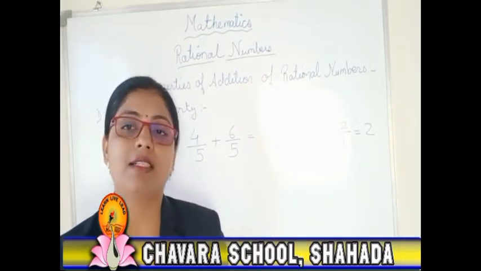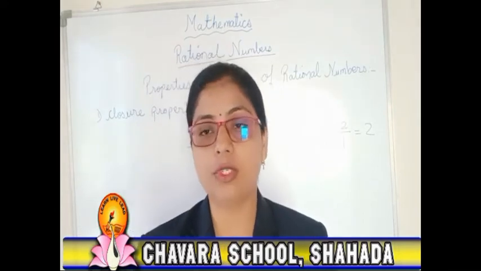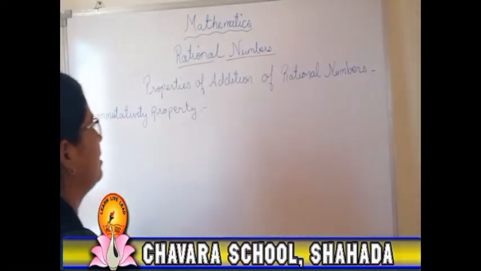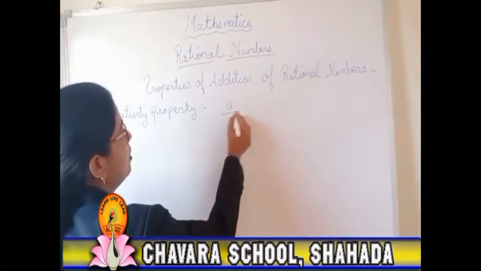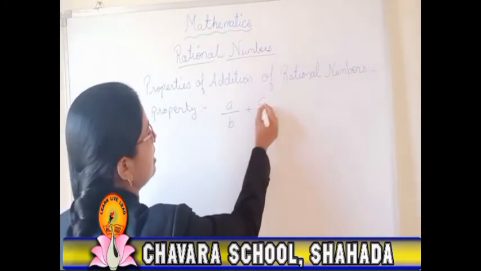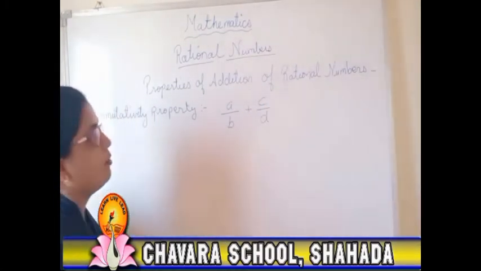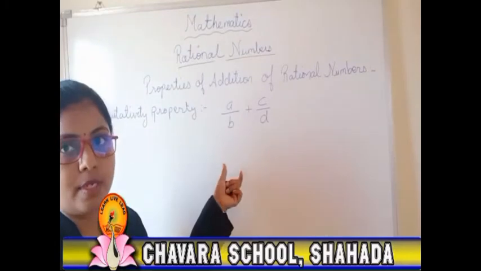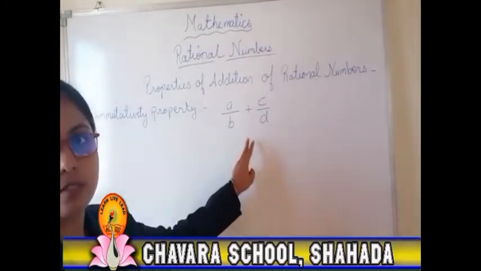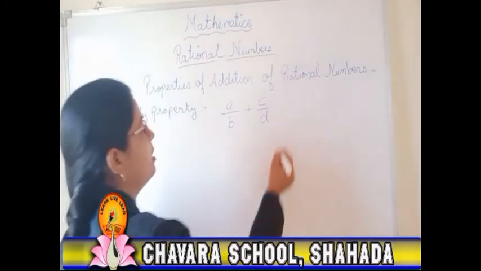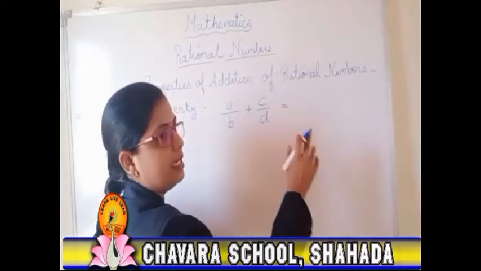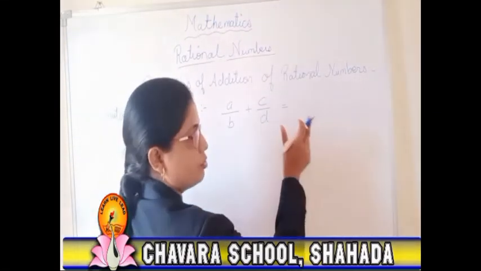Now the next thing we are going to see is the commutative property. When A upon B plus C upon D, whatever answer comes, after interchanging both the terms we should get an equal answer.